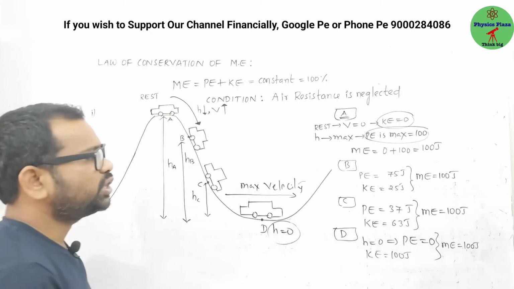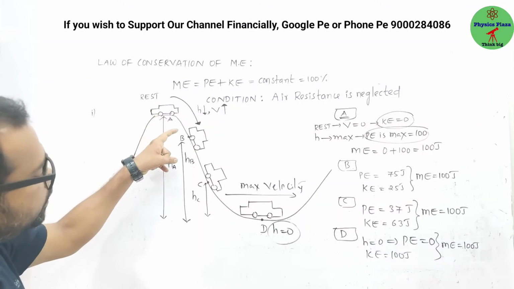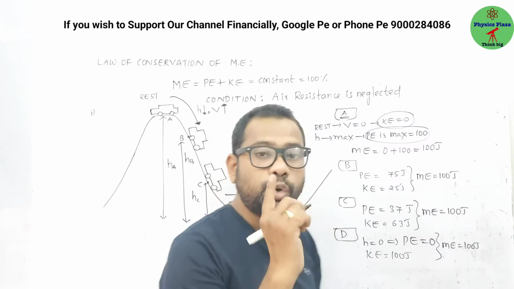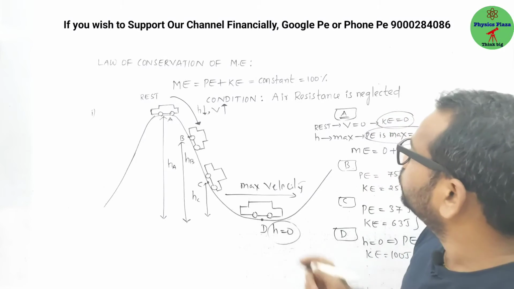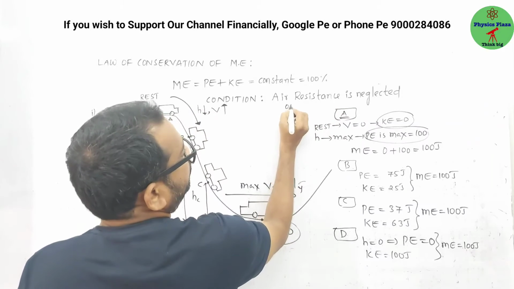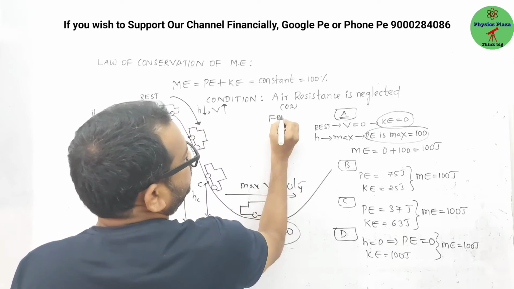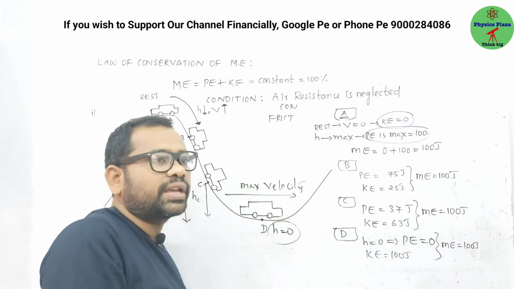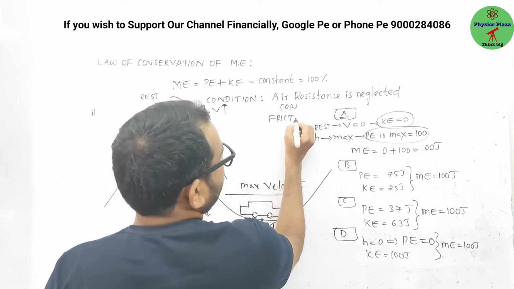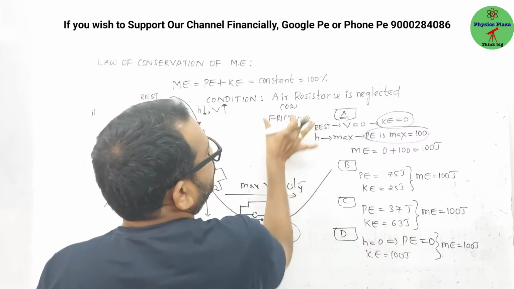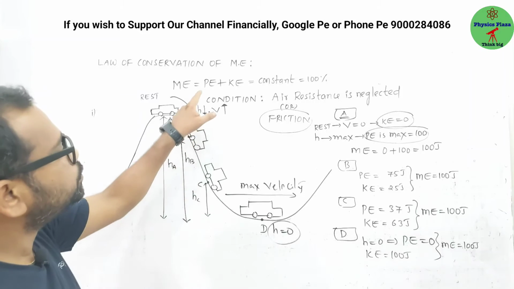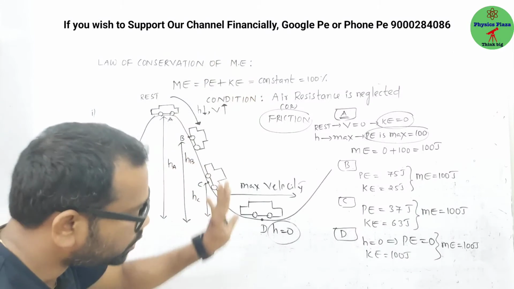That's it. So children, at any point the sum total of the potential and kinetic energy must remain constant, provided there is no friction at all. Not only air resistance, for a freely falling body, and in this case friction is neglected. In the case of fluids we can say resistance, but when a solid is moving over another solid, we can say friction. When air resistance or friction is neglected, when this condition is fulfilled, then only the sum total of the potential and kinetic energy remains constant.